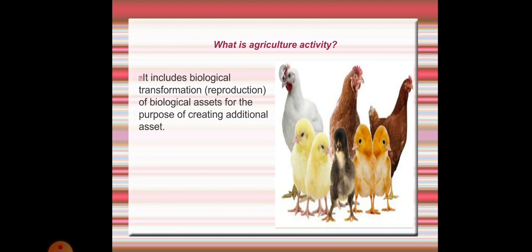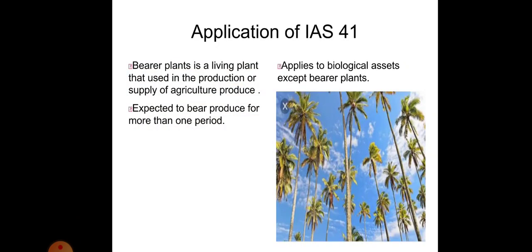So it includes all the animals and all the plants used in the business except the bearer plants. So here what is a bearer plant?